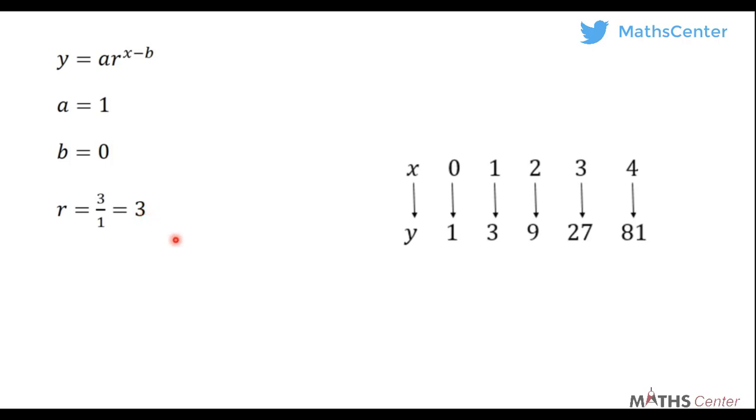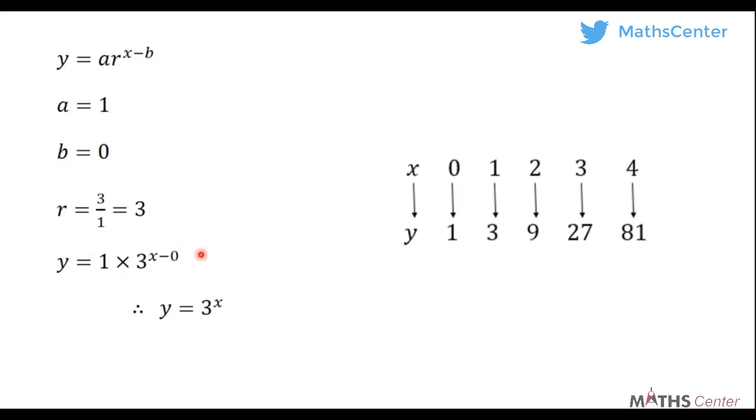After this, all you need to do is to substitute what you have here into the general equation. So this is going to give us y is equal to 1 times 3 exponent x minus 0, since a is 1, b is 0, and r is 3. And this will give us y is equal to 3 exponent x.